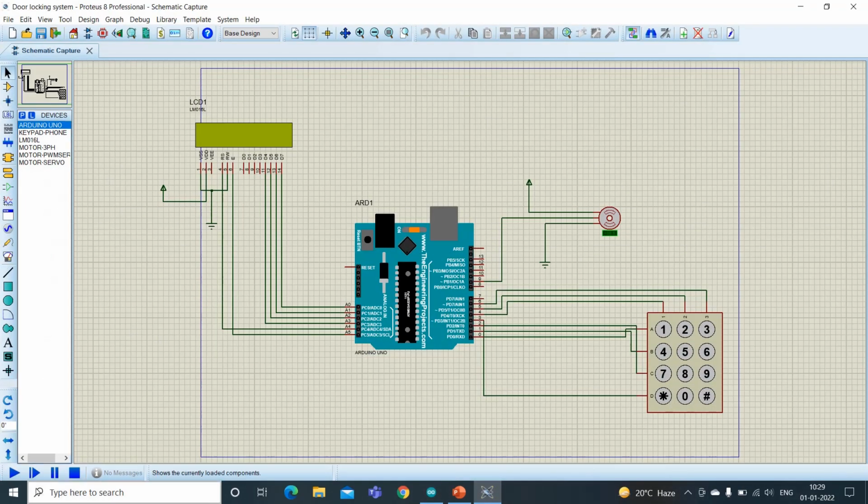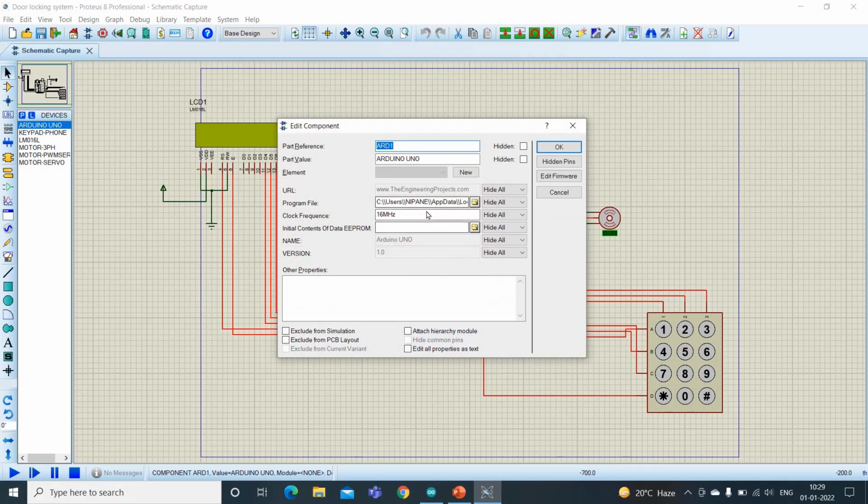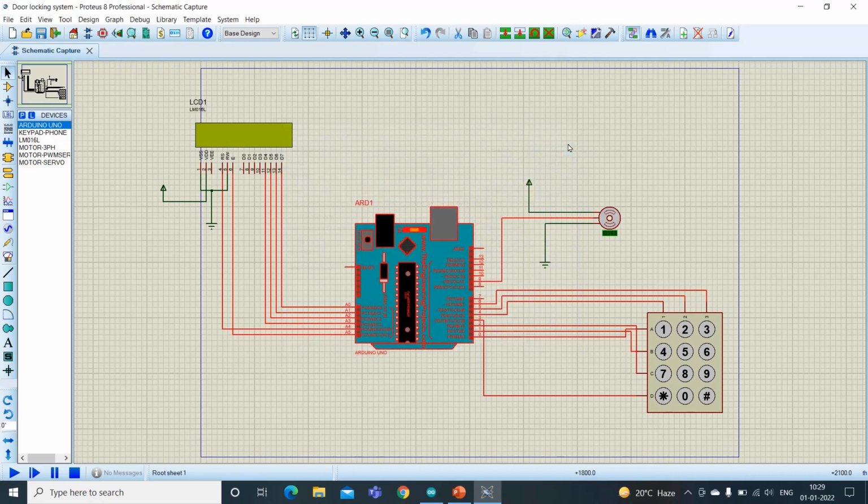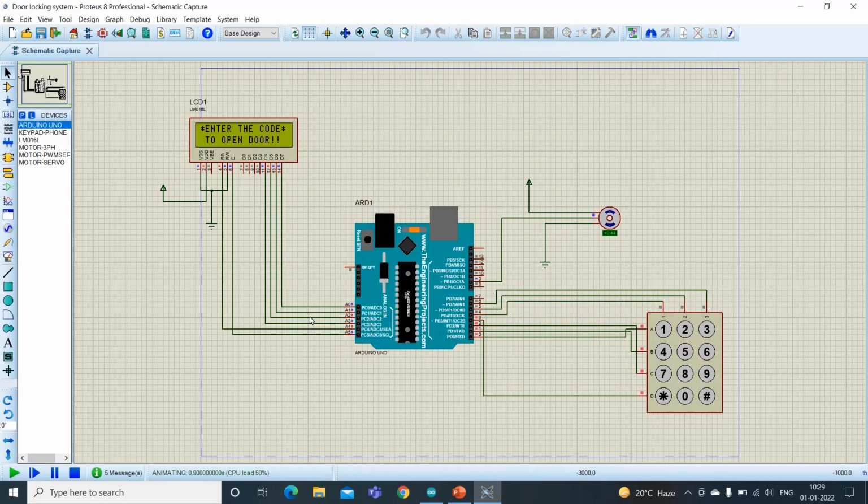And now let's run our simulation. So the default message is shown on the LCD screen, that is enter the code to open the door. Now if I enter the correct password, that is 0123, then it will show access granted, welcome, and the motor will rotate like this.